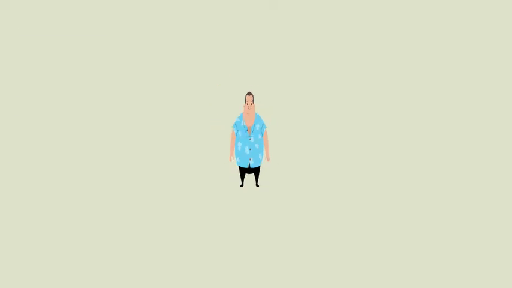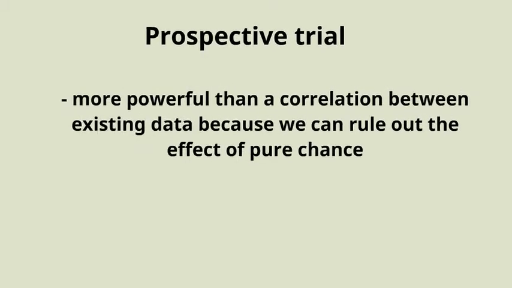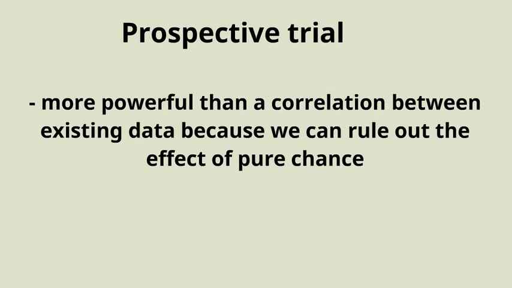This is called a prospective trial because we start with the hypothesis that computer games cause obesity and directly test what happens in the future when we carry out a specific intervention, in this case making people play with their computers. This is much more powerful than looking at historical data because we can repeat it as often as we like to rule out correlation occurring by pure chance.